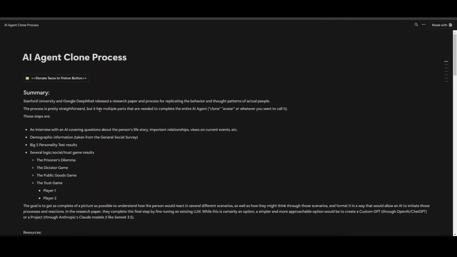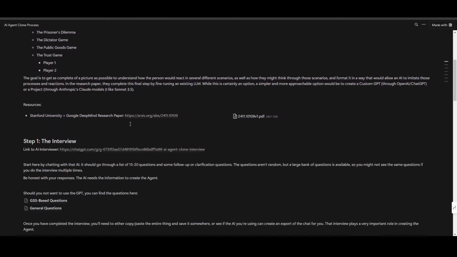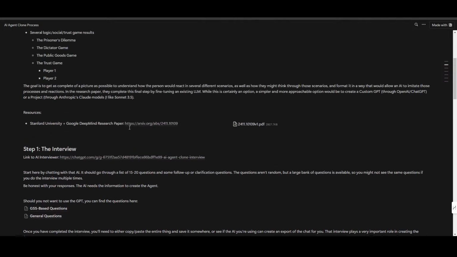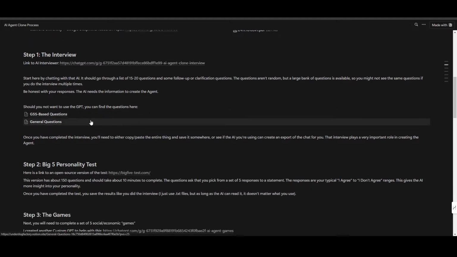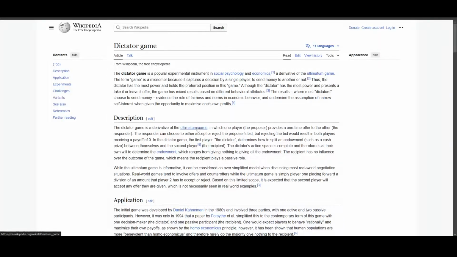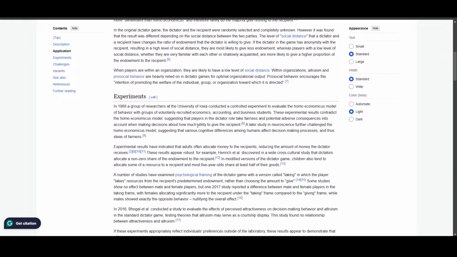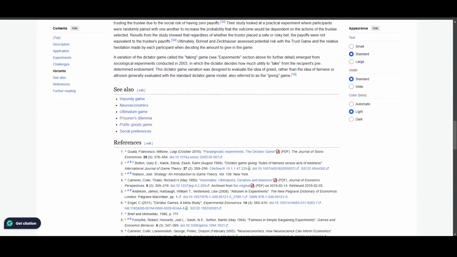And if you don't even want to use these, then it will tell you here are the questions and where these questions are coming from. So over here, it's talking about GSS-based questions. That's from the General Social Survey. All that goes in. And the other one, I forget what it's called, something voices, is where a lot of the other questions came from. But they didn't actually share what the questions were. They just kind of gave topics of what they were about. So I wasn't able to just go and grab all those questions and drop them in. We had to kind of guess with that a little bit. Again, all the other stuff, here are your links to the different types of games. And again, you can take all this, copy and paste this into ChatGPT if you wanted to do this completely by yourself. So that's all of that.